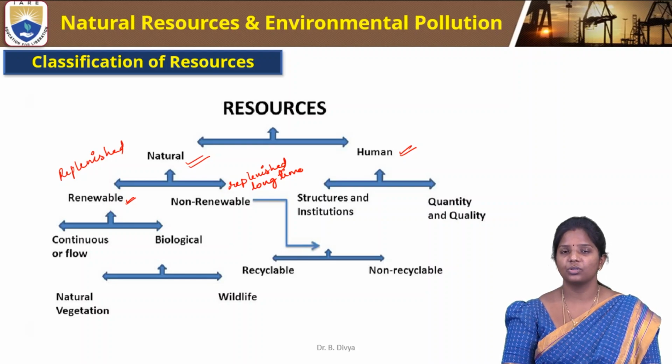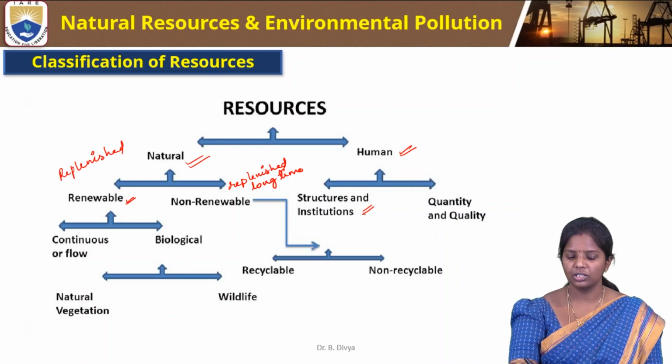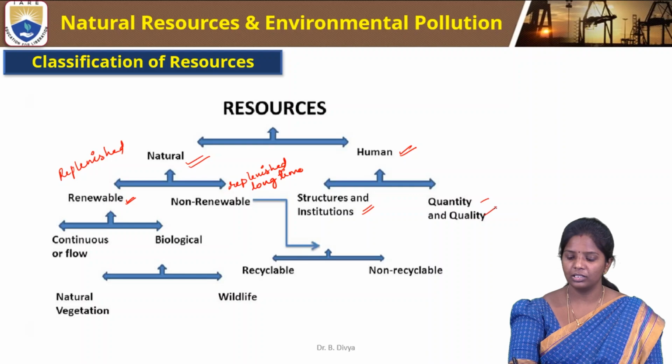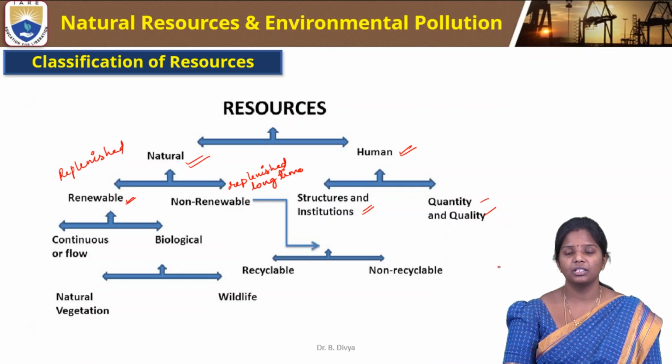So human-made resources are also present. So what are they? Like structures and institutions are some of the resources that we are using for mankind. So they are structures and institutions, and then quantity and quality. These are the resources that are present under human kind of resources.